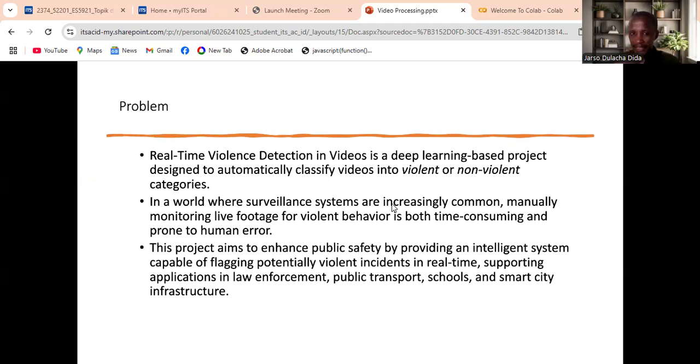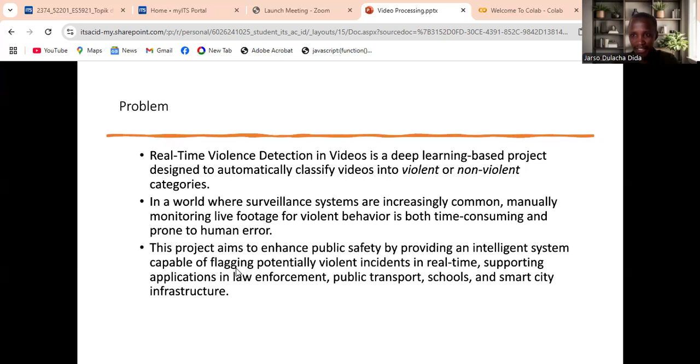So this project aims to enhance public safety by providing an intelligent system capable of flagging potentially violent incidents in real time, supporting applications in law enforcement, public transport, schools, smart city infrastructure, and many other places.